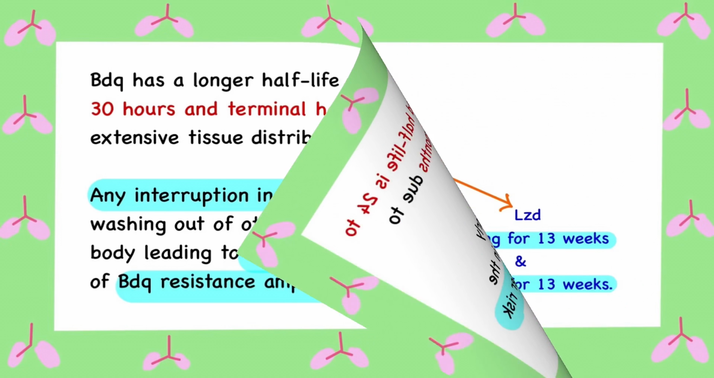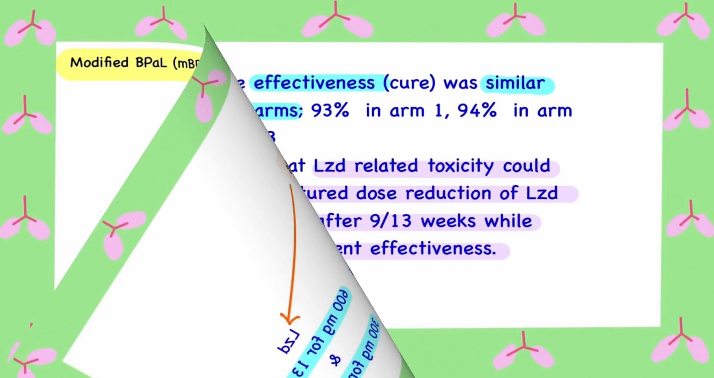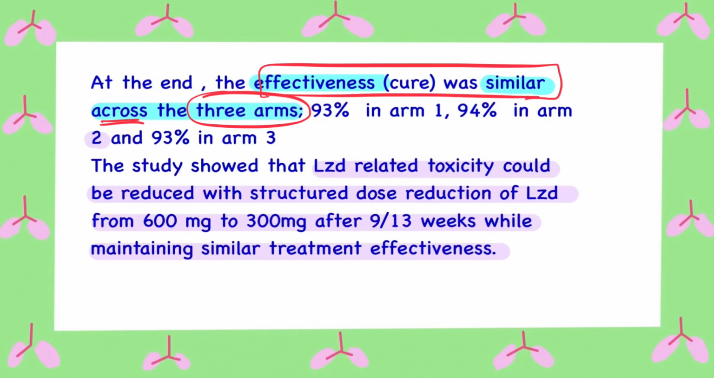Now let's talk about linezolid and the evidence behind its dose adjustments in case of side effects. There is an Indian trial, namely the modified BPaL trial. Study participants were divided into 3 groups, where one group received 600 milligrams of linezolid daily for 26 weeks, another group received it for 9 weeks, followed by 300 mg for the rest of the 17 weeks. The last group received each dose for 13 weeks. At the end of the study, there was a similar cure rate in all 3 groups.